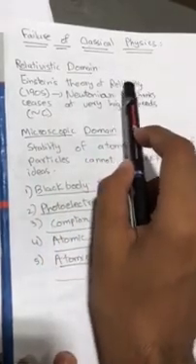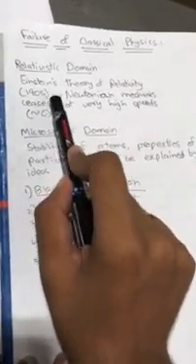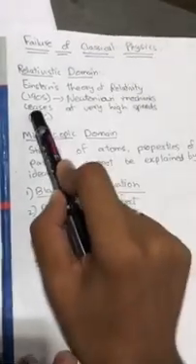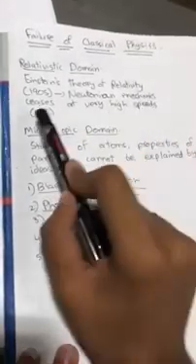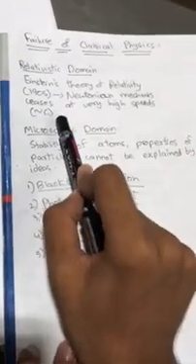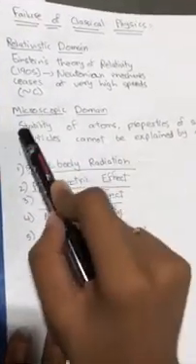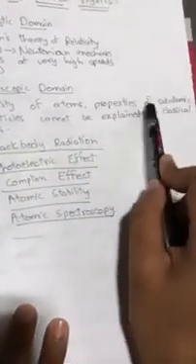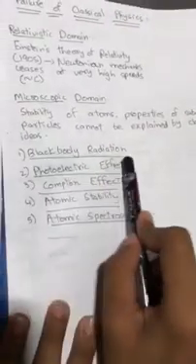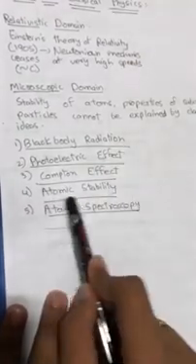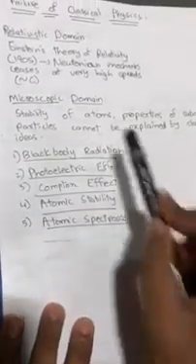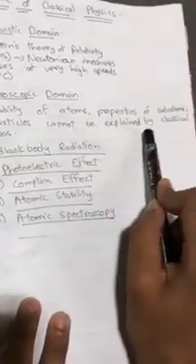which is a partial differentiation of E. Classical physics failed to explain two domains: one is the relativistic domain and the other is the microscopic domain. In the relativistic domain, Einstein's theory of relativity, proposed by Einstein in 1905, states that Newtonian mechanics ceases at very high speeds, approximately equal to the velocity of light in vacuum. Coming to the microscopic domain, the stability of atoms and properties of subatomic particles such as black body radiation, photoelectric effect, Compton effect, atomic stability and atomic spectroscopy cannot be explained by classical ideas.